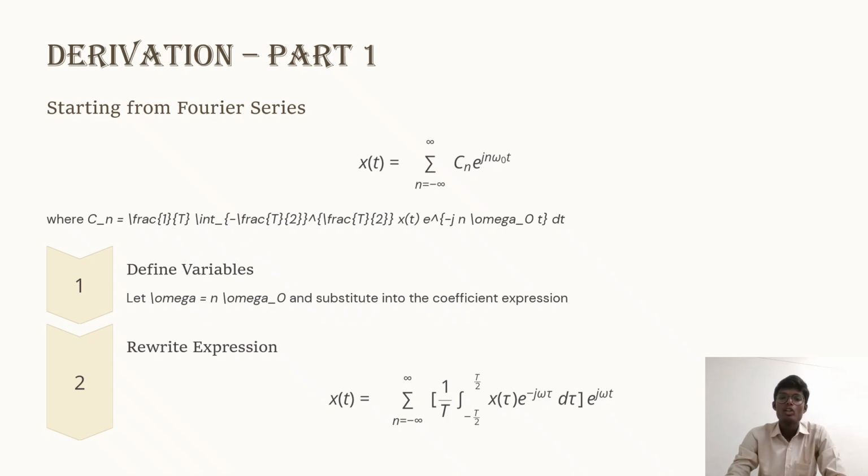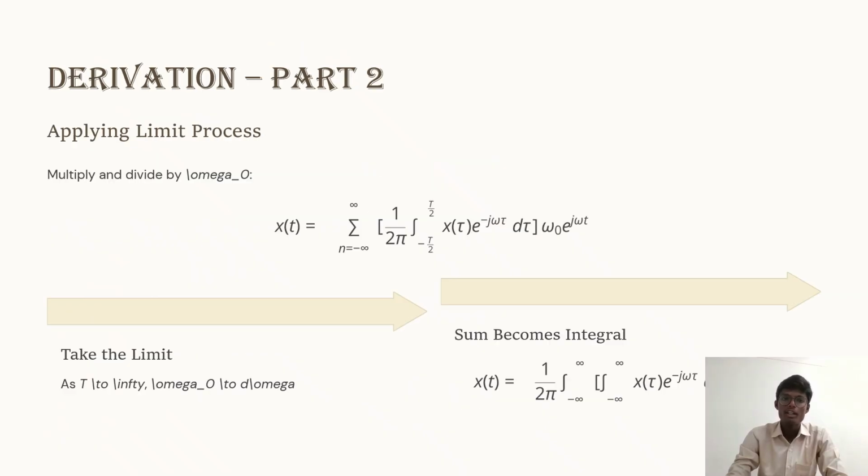So x of t equals the summation from n equals minus infinity to infinity of 1 by T integral from minus T by 2 to T by 2 of x of tau e power minus j omega naught tau d tau, times e power j omega naught t. Next, derivation part 2, applying the limits. Multiply and divide by omega naught: x of t equals the summation of 1 by 2 pi integral from minus T by 2 to T by 2 of x of tau e power minus j omega naught tau d tau, times omega naught e power j omega naught t.